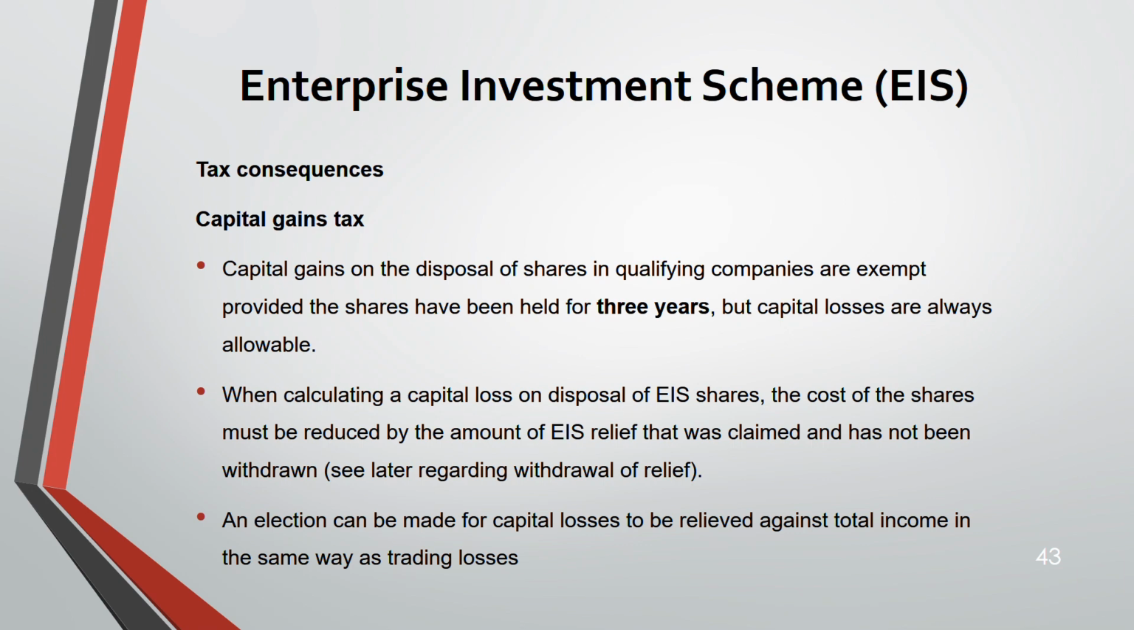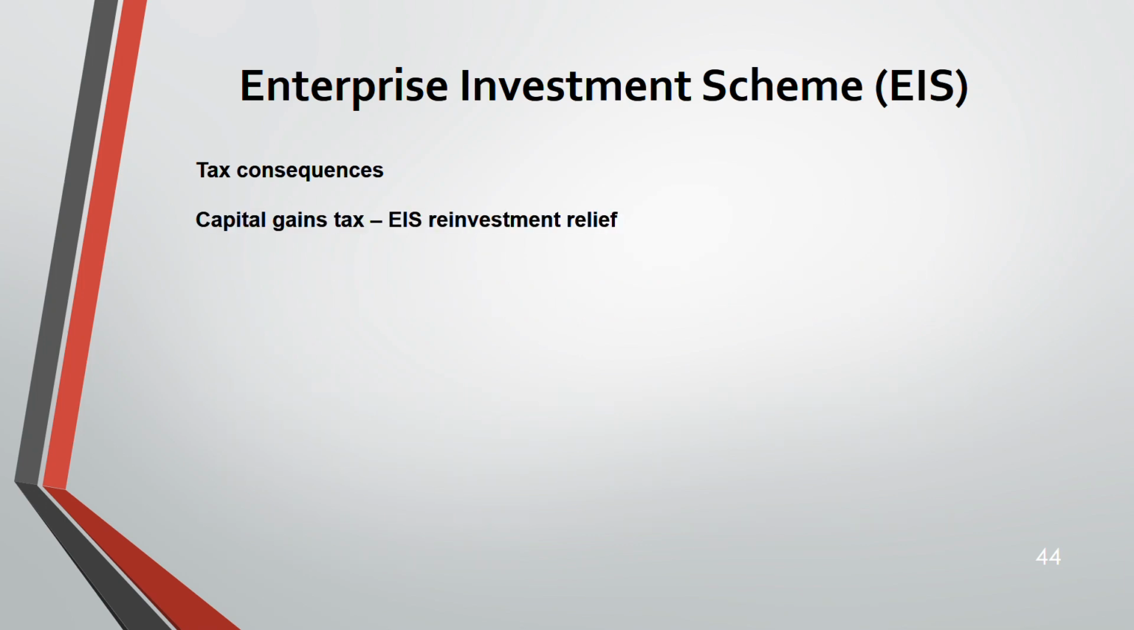Next, you have to make an election. An election can be made for capital losses to be relieved against total income in exactly the same way how trading losses are dealt with. Trading losses we relieve against total income. Same way, even capital losses. This is a capital loss. You can make an election to treat the capital loss as trading loss and get it relieved against total income. Now,